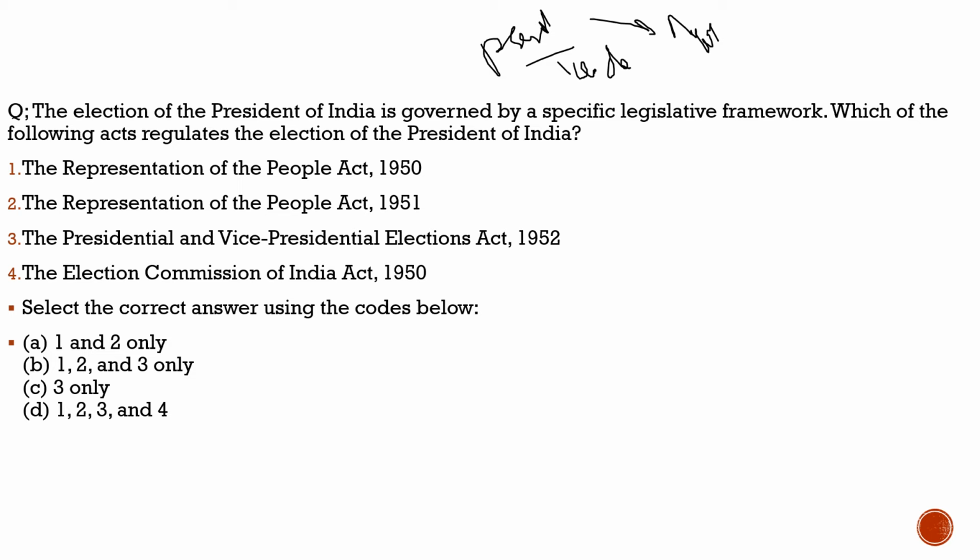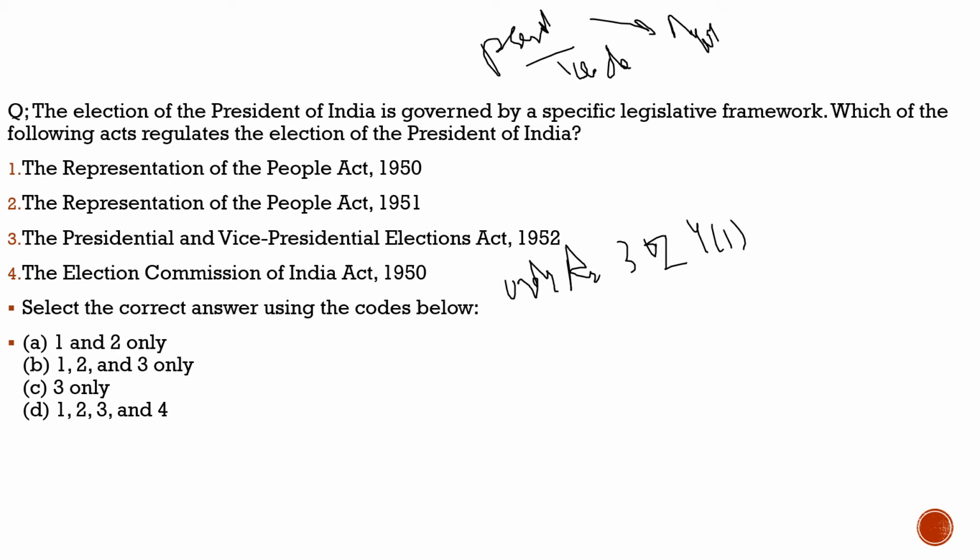Now here I want you to understand about the election of the President, who is the party responsible for conducting the election of the President. It is under Article 324(1). It is the Election Commission of India.